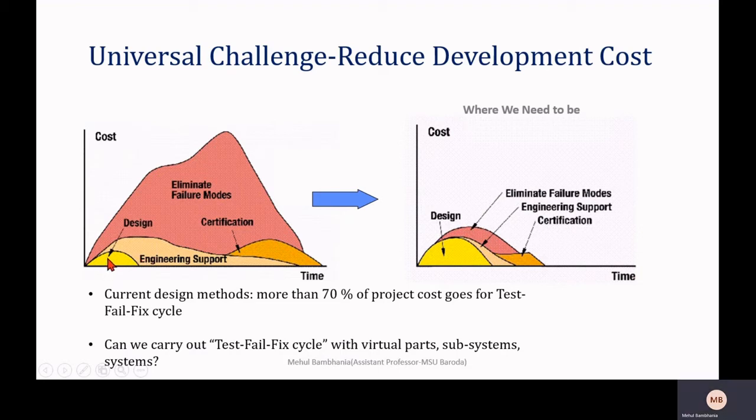Once you finalize your design, you have to fabricate that part, which requires certain engineering support. Once you have a test piece of that crankshaft, you have to test that crankshaft. That is a structural test. To test any component, one should have a testing facility for that particular component.